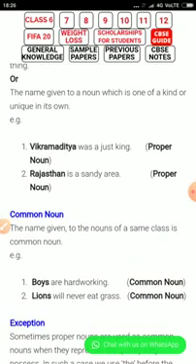Now see the example and definition of common noun. The name given to the nouns of the same class is a common noun. Boys are hardworking. We are talking about all boys. So here this is a common noun. Lions will never eat grass. We are not talking about a particular lion. We are talking about all the lions of the world, giving an opinion about all lions. So lions is a common noun here.